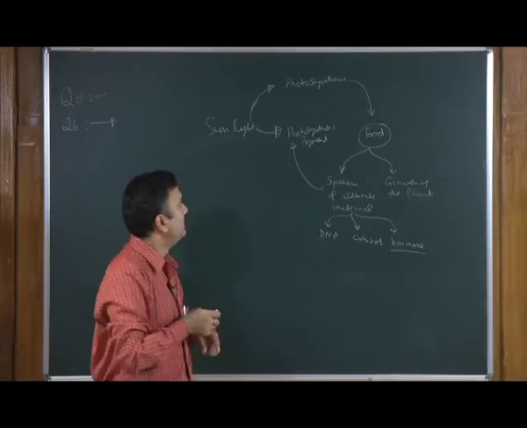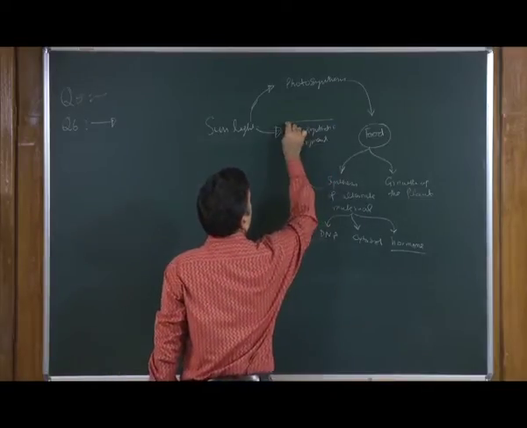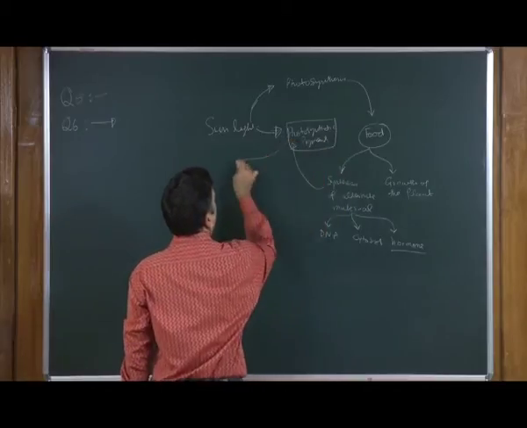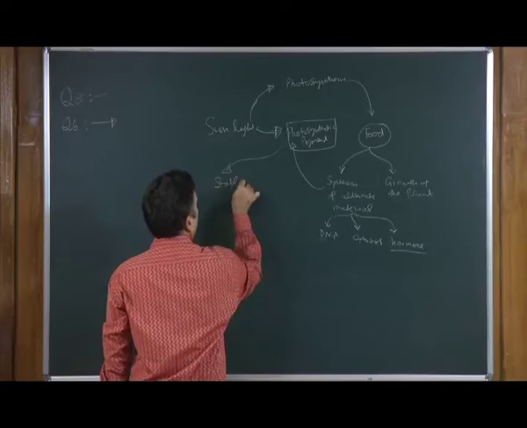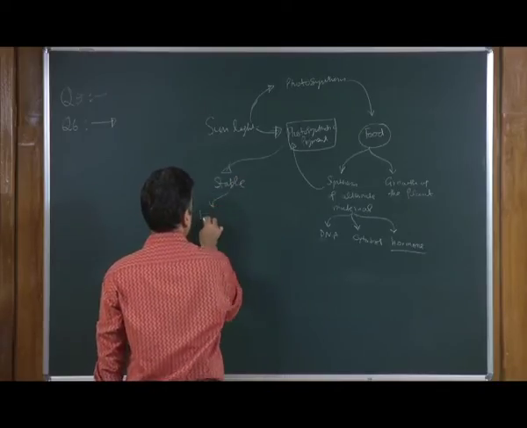In addition to that, the photosynthetic pigment is stable when there is light.